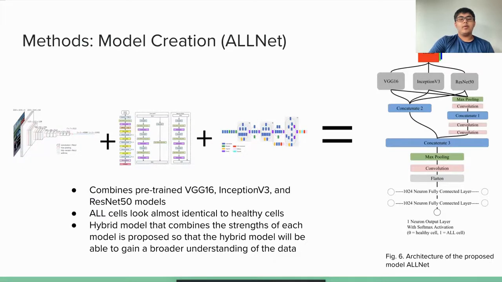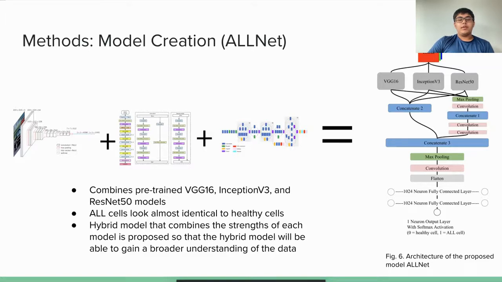ALLNet is a hybrid CNN that combines Inception v3, VGG16, and ResNet 50 models that have been pre-trained on the ImageNet database. All of these model architectures are extremely powerful on their own, especially since they've already been pre-trained on the ImageNet database. However, this task is arduous because the ALL cells look almost identical to the healthy cells, and it is even more difficult in this case due to the relatively small number of images available to train the models on as a result of limitations on memory.